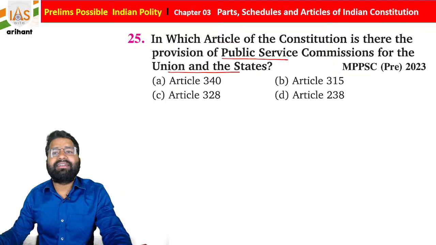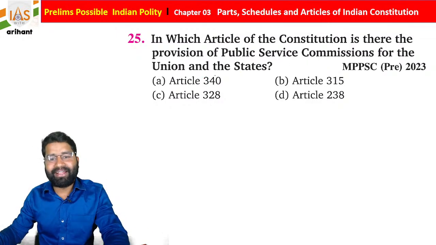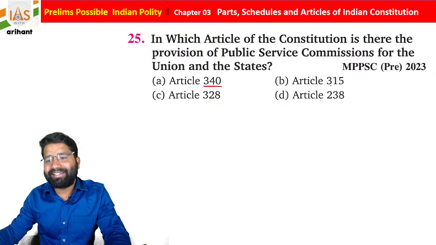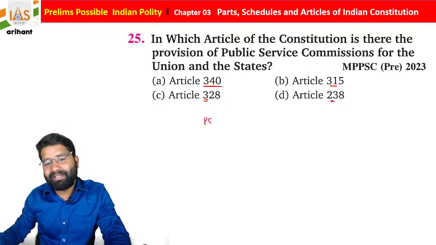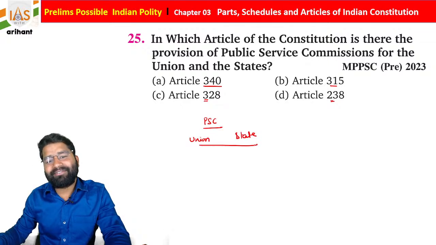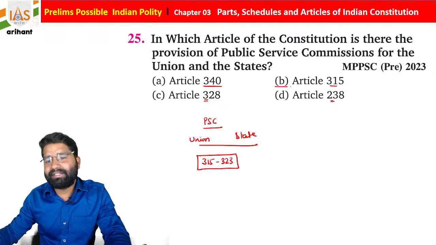So just choose the right answer. This question is repeated. Article 340, 315, 328 and 238. As you know, it is about the Public Service Commission for the union as well as the state. So it is under which article? 315 to 323, yes or no? 315 to 323.